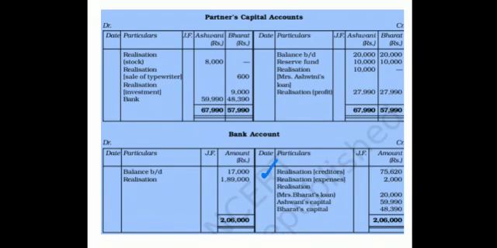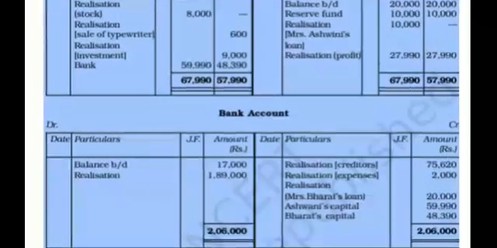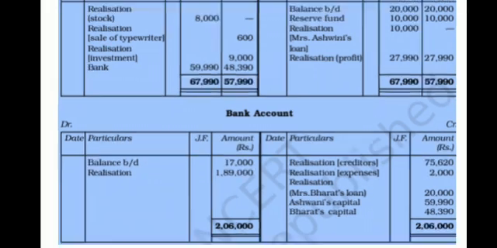First, the balance brought down, 17,000 from the balance sheet, and the realization account 1,89,000. This was the total of all the assets which we sold to the outsiders, apart from those which were taken over by the partners. You do the total on both the sides. See, it is equal. 2,06,000, 2,06,000. So as the total is equal, that means our solution is correct.